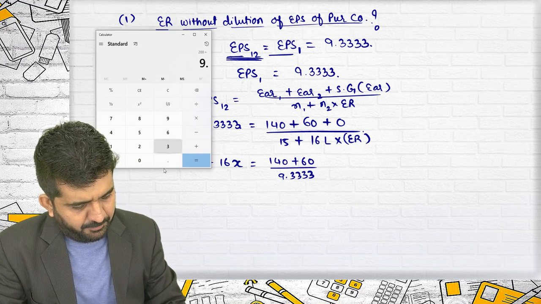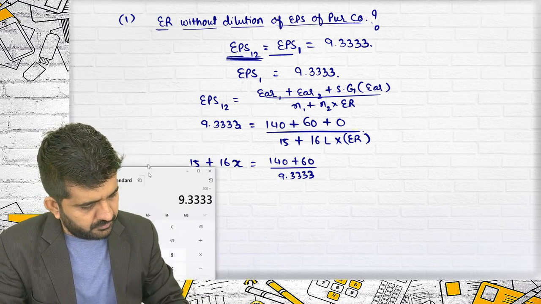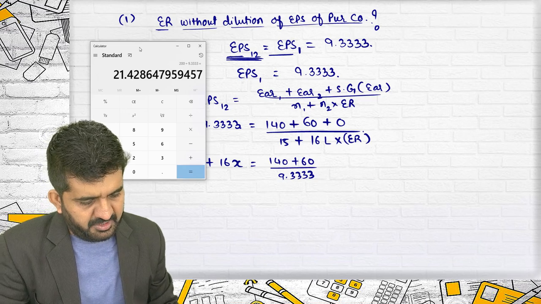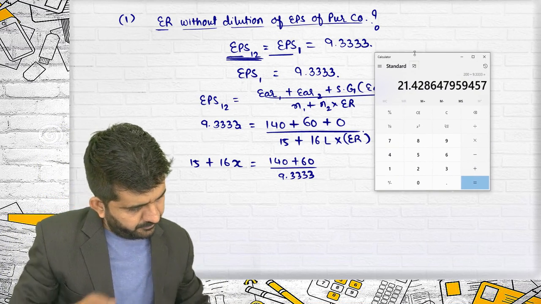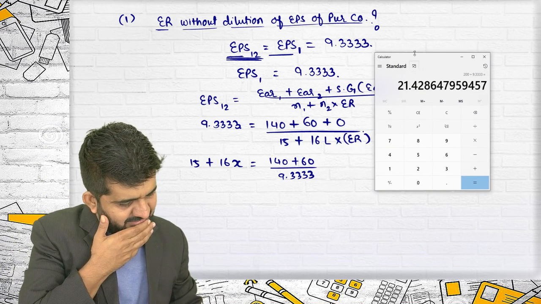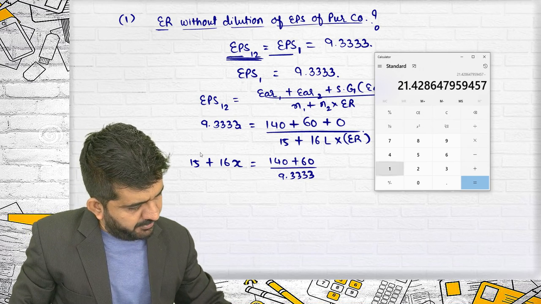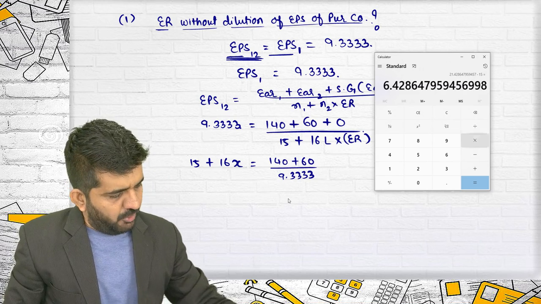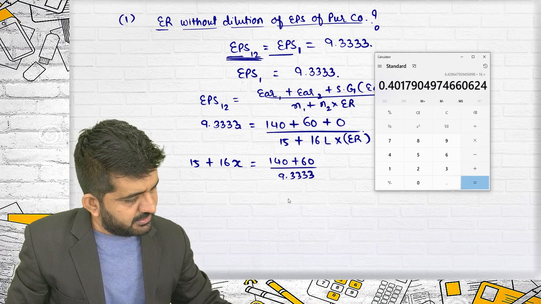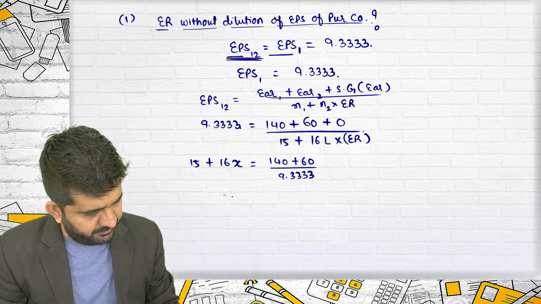So it is 200 divided by 9.3333, which is equal to 21.4286. 15 will go to this side and will be reduced, minus 15. The 16 now will be divided by 16. It is 0.4017.